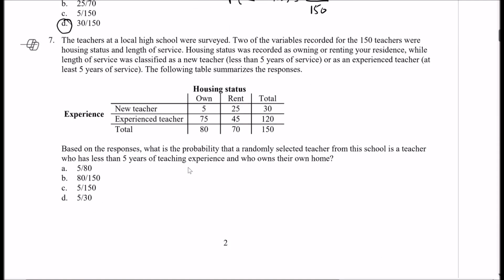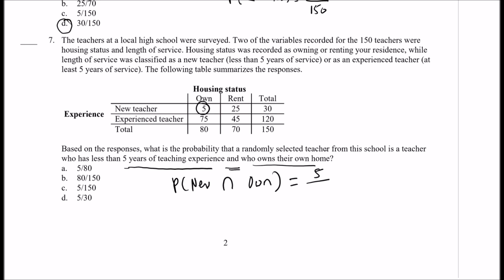Number 7, so the same idea, but this time it says, what is the probability that a randomly selected teacher is a teacher who has less than 5 years of experience and who owns their own home? All right, so I'm going to say probability of new and owns their own home. All right, so there are 5 new teachers that own their own home. So that's got to be 5 out of 150. All right, so number 7 is C.